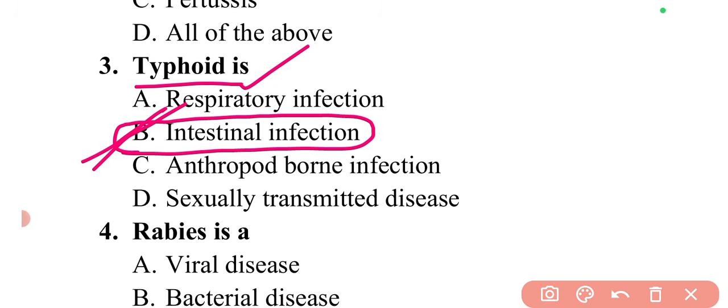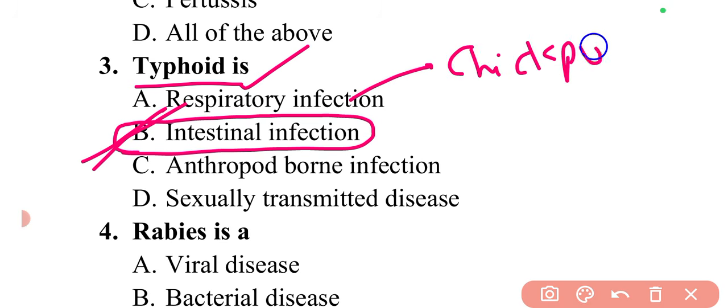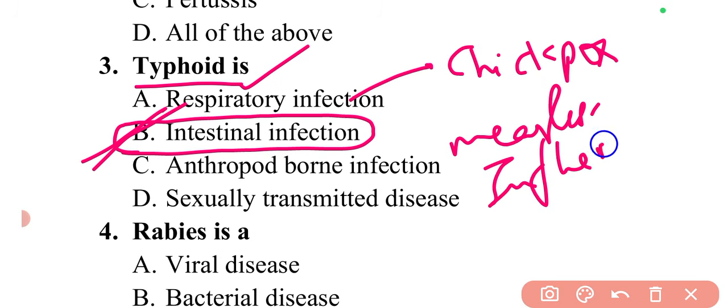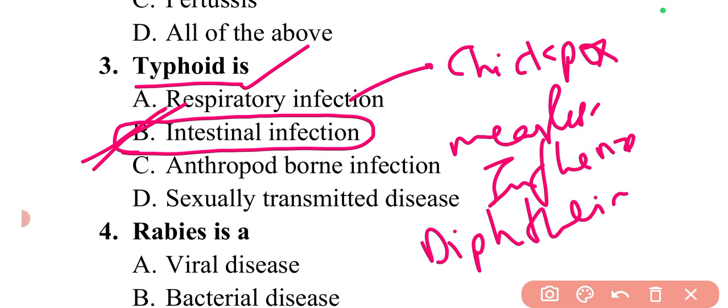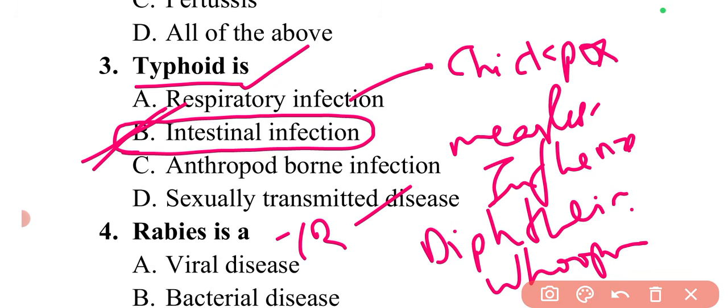There are different types of infection and different categories. If I talk about respiratory infection, there are different diseases in it. For example, chickenpox, measles, influenza, and diphtheria are respiratory infections. Whooping cough or pertussis and tuberculosis are also respiratory infections.